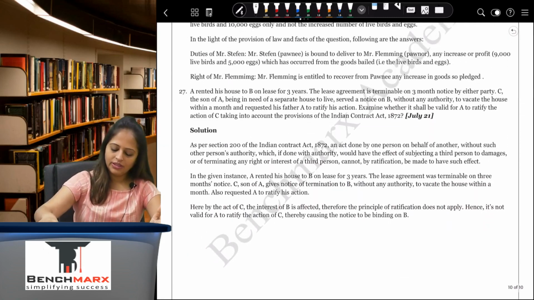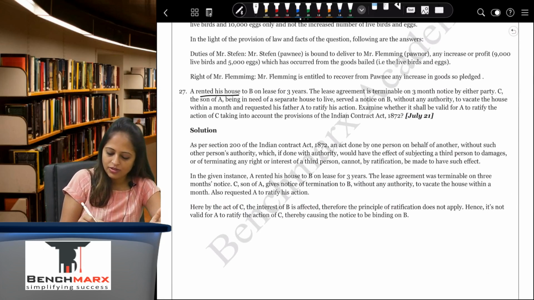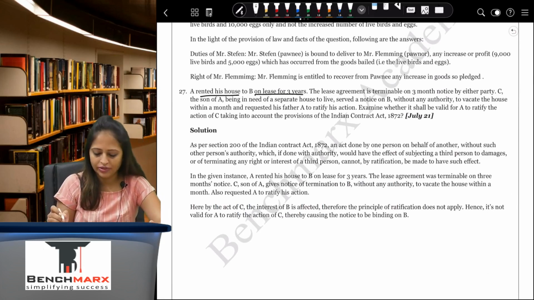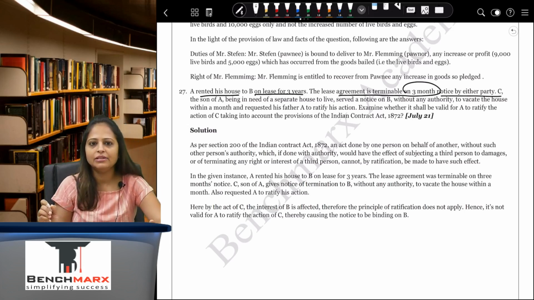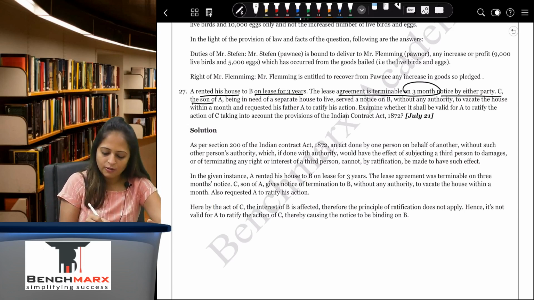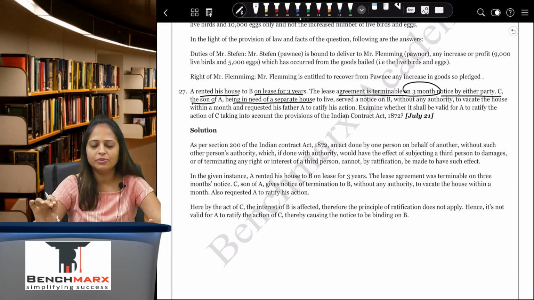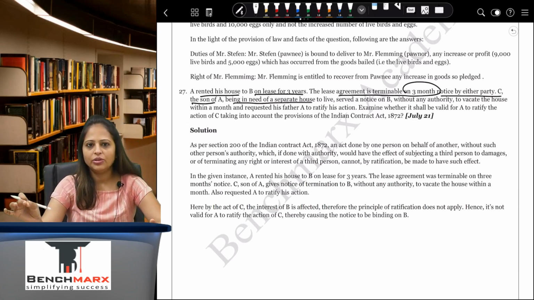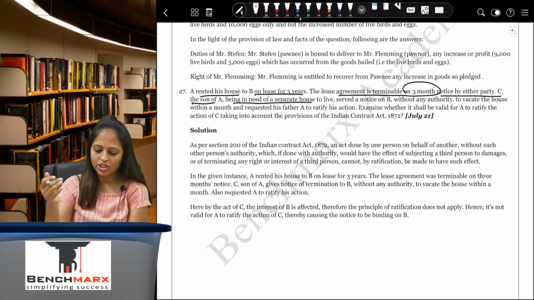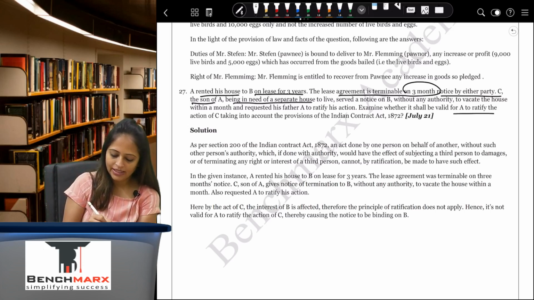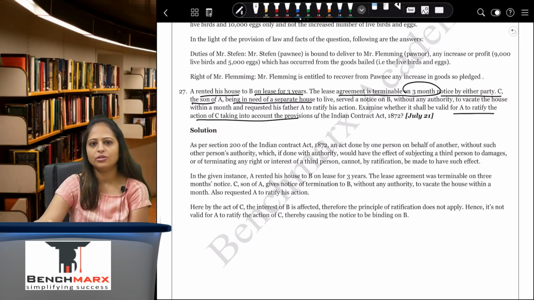Last question for the day. A rented his house to B on lease for 3 years. The lease agreement is terminable on 3 months' notice by either party. C, the son of A, being in need of separate house to live, served a notice on B without any authority to vacate the house within a month and requested his father A to ratify his action. Examine whether it shall be valid for A to ratify the action of C, taking into account the provisions of Indian Contract Act.